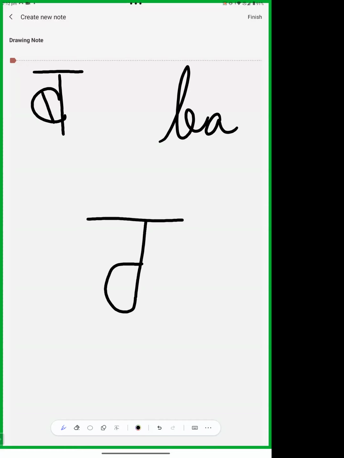In Devanagari, when you see this B, what you have to remove, just look carefully, is this line and this internal line only. Then it comes like B.